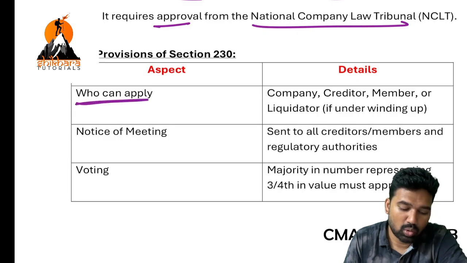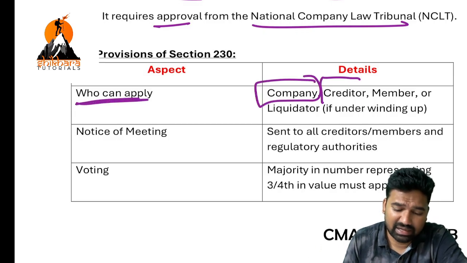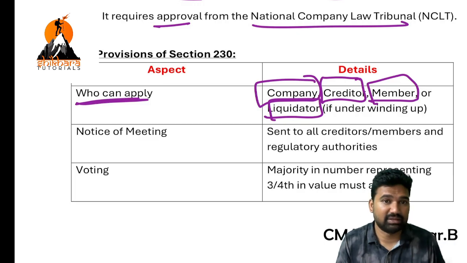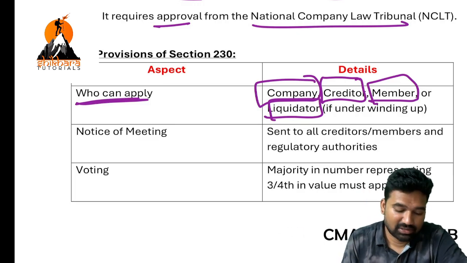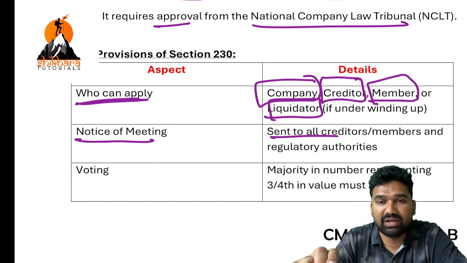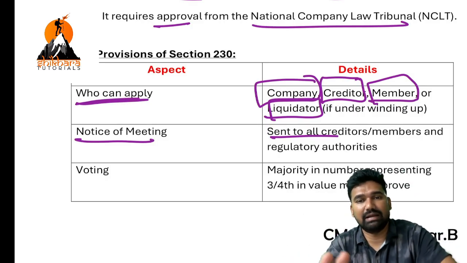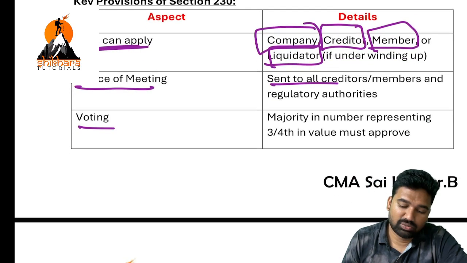First of all, who can apply? Anyone can apply. Company management can apply. Creditors can apply. Members can apply. Or in winding up cases, the liquidator may also apply. For what? Compromise and arrangement. So notice of meeting. The notice of meeting shall be sent to all creditors or all members and all regulatory authorities.